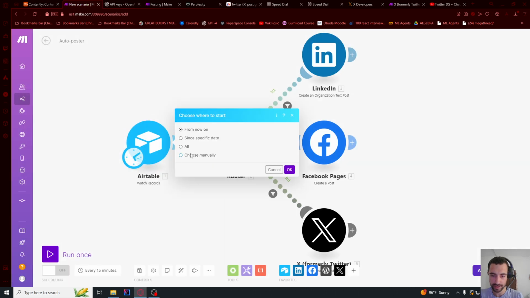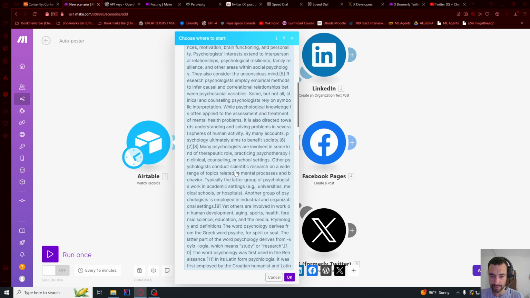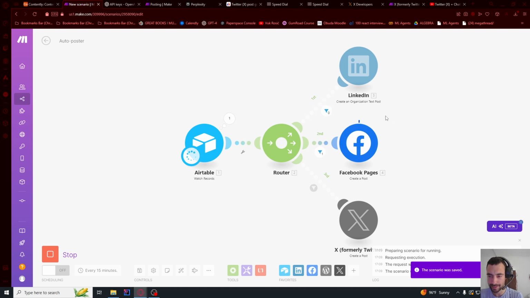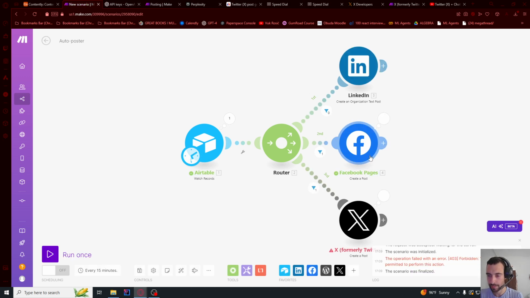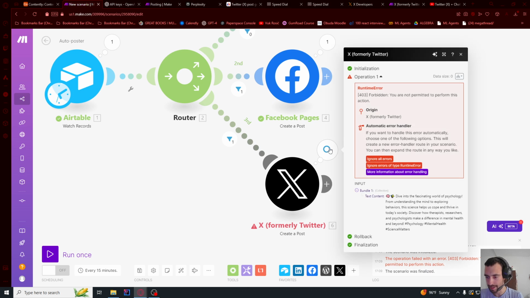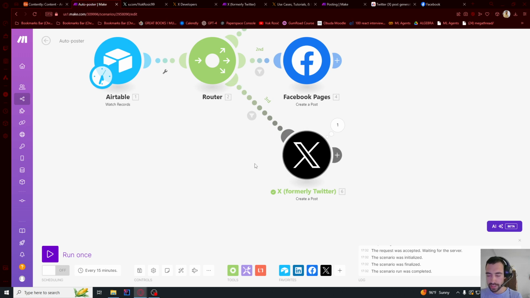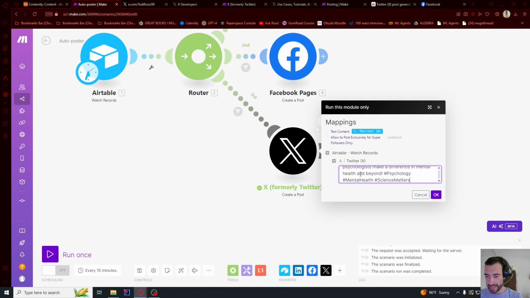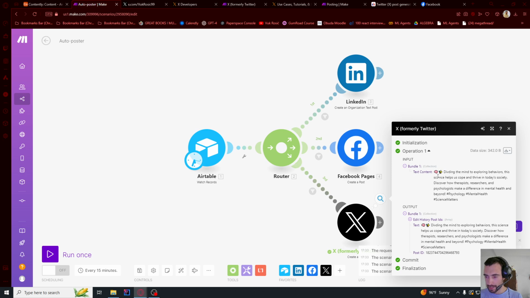choose where to start and choose manually and wait for a few seconds. We will choose the second one, the top one, press OK. Now if I run this once, let's test it. So it should be posting. So now it says there is an error, you don't have permission to post. I wasn't able to pinpoint exactly what the problem is, but if I click here and run this module only, and if I type something, let me delete this part, and if I just press OK, so now it works.